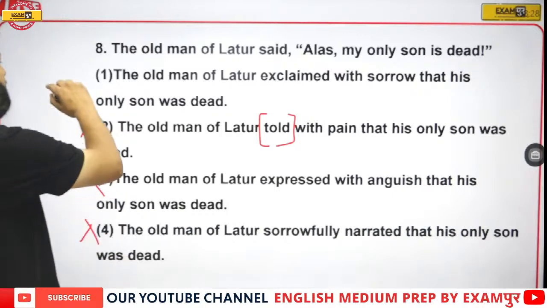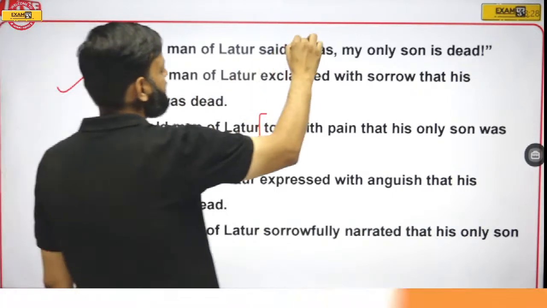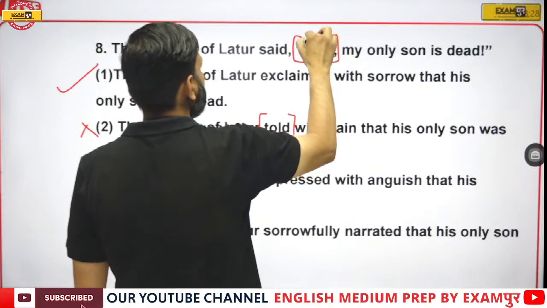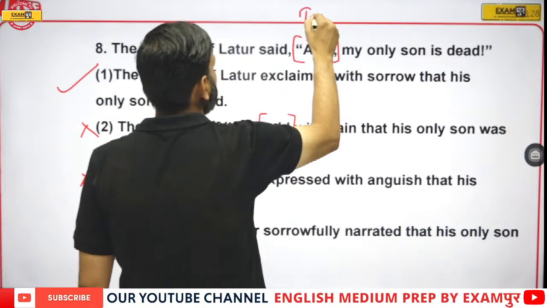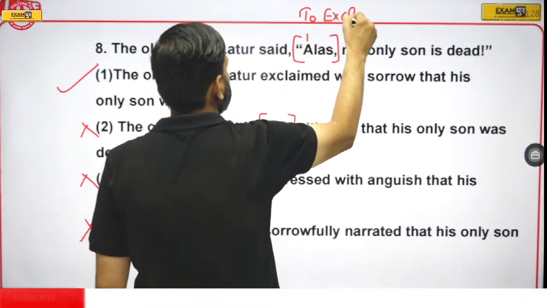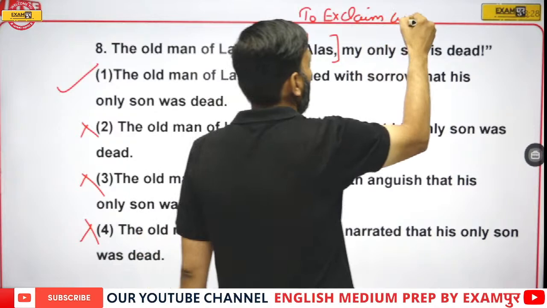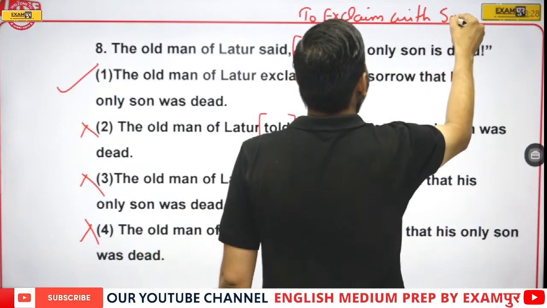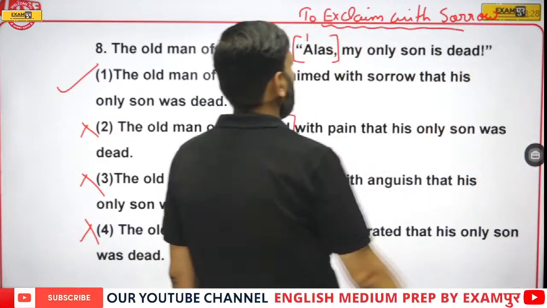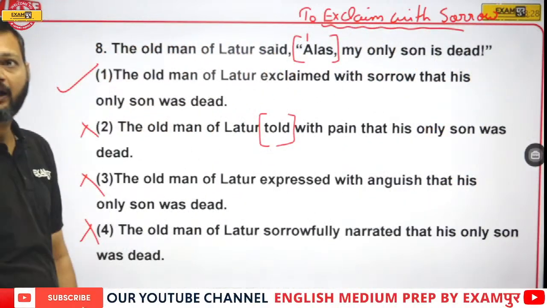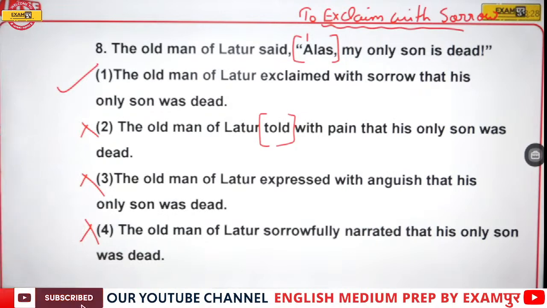Okay, this is the right answer, because alas means to exclaim with sorrow.